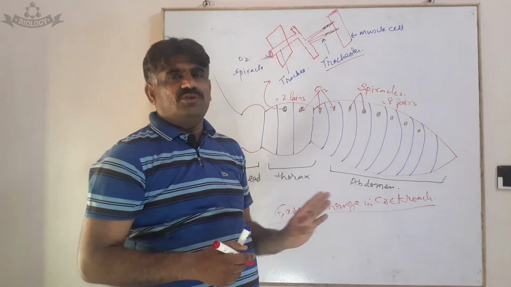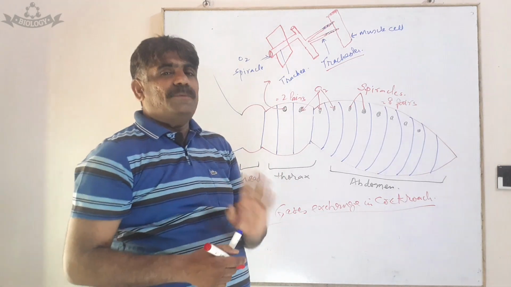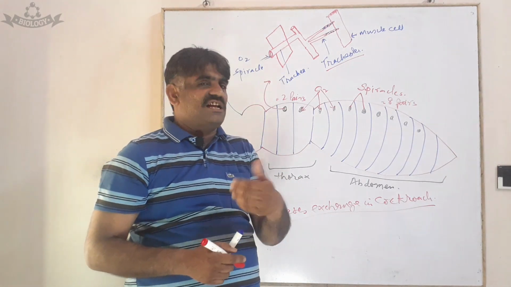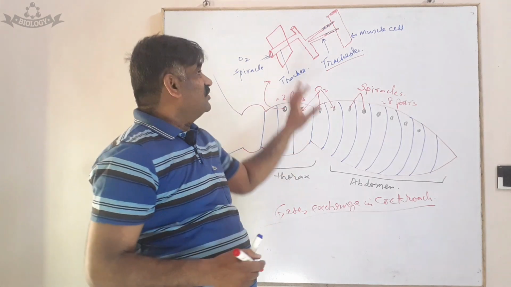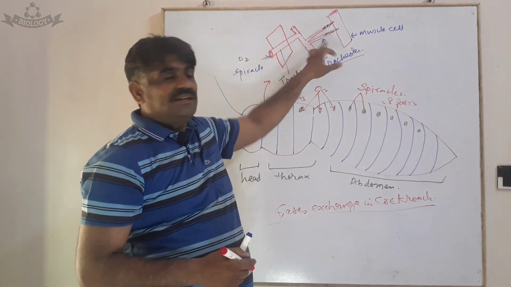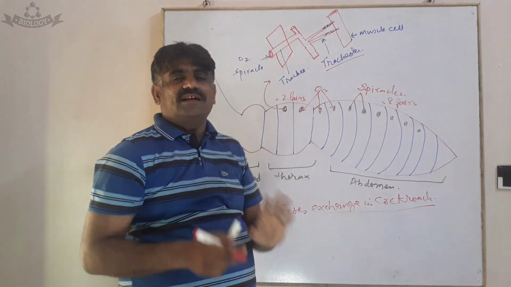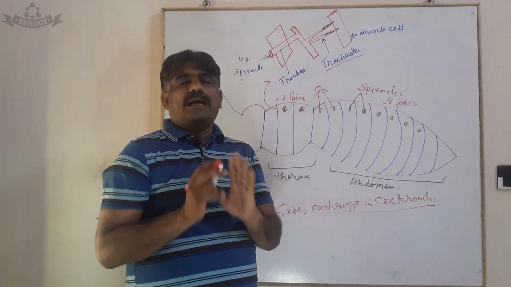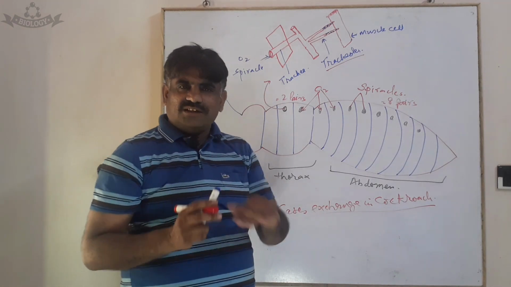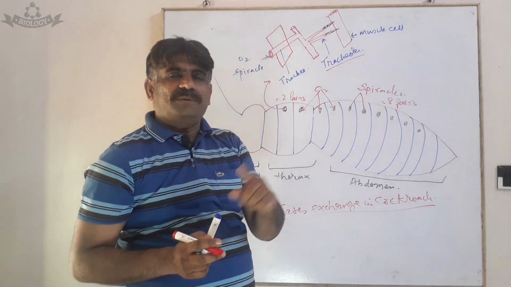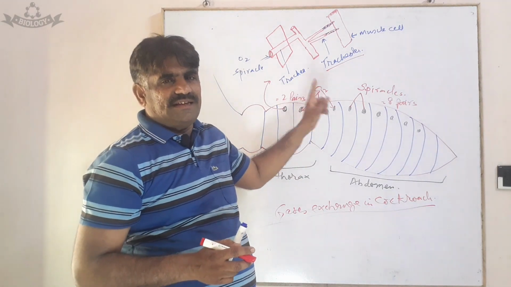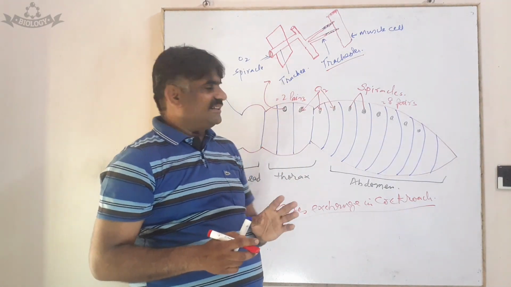Here there is no hemoglobin in the cockroach or other insects because it's not needed for transport of oxygen. Because oxygen directly reaches the cells through the tracheal system, there is no need of hemoglobin or a circulatory system for transport of gases, oxygen and carbon dioxide.